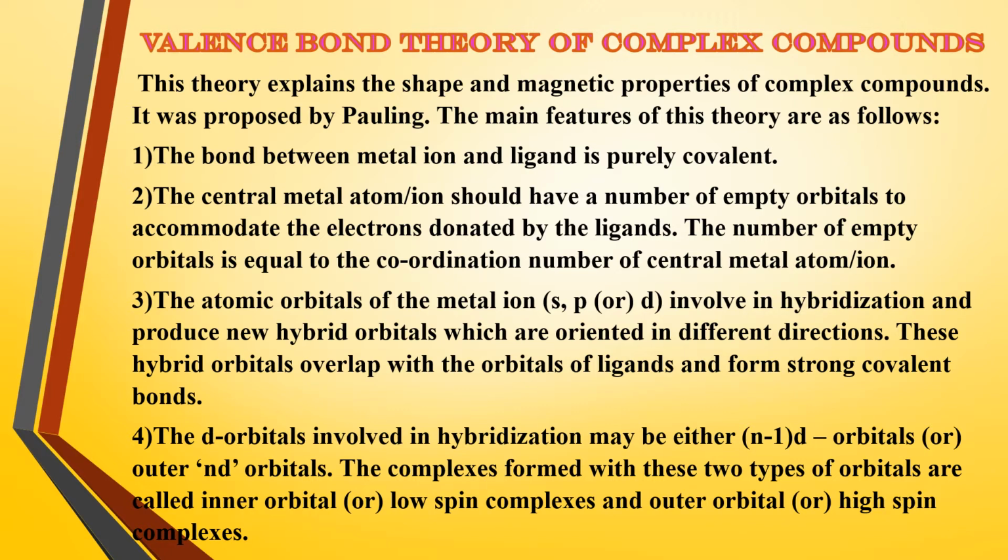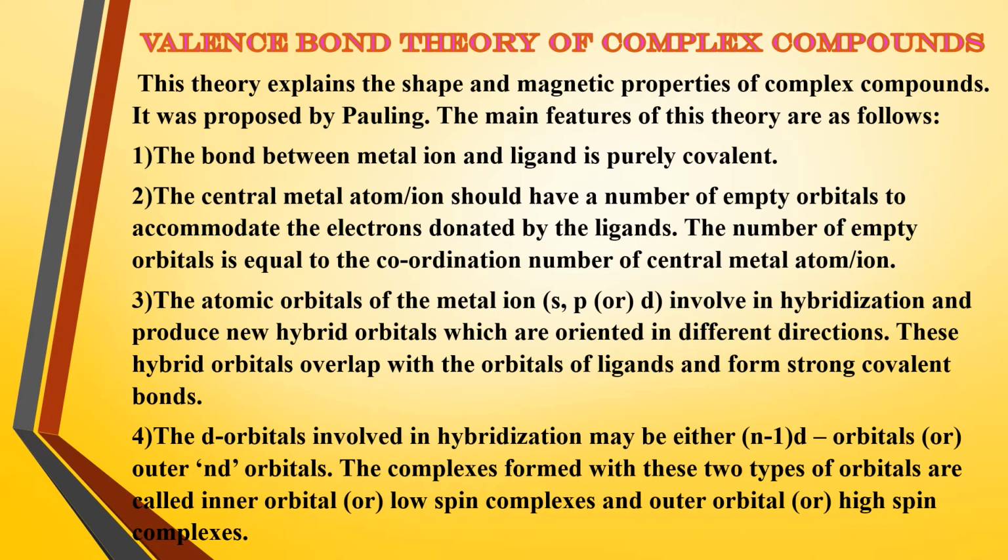Understood this point, students? Now the number of empty orbitals is equal to the coordination number of the central metal atom. So it should have a number of empty orbitals in order to accommodate the electrons which it accepts from the ligands, and this number is equal to the coordination number of the central metal atom. Clear? That is the second point.